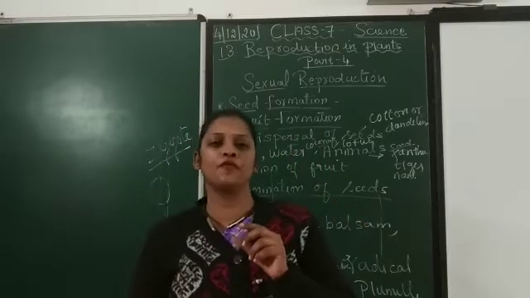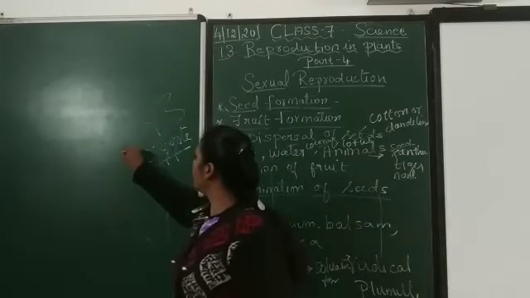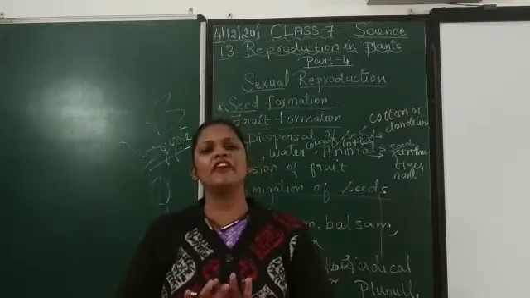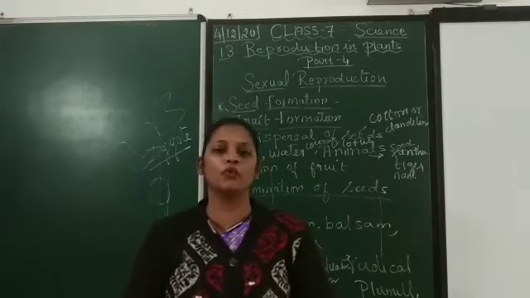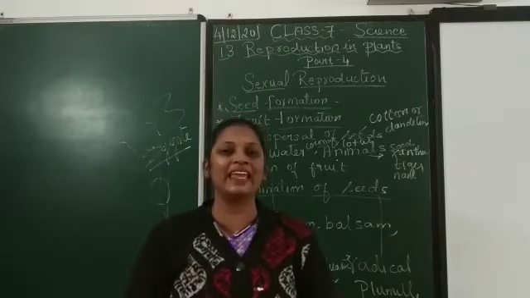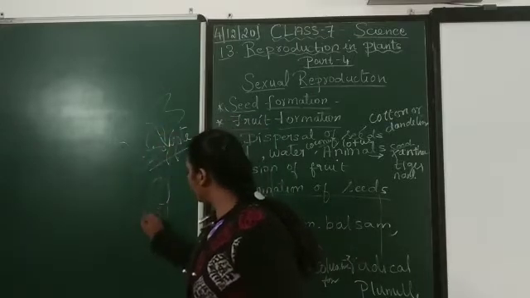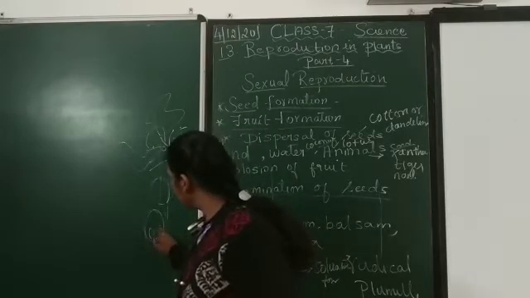After this formation, the petals, the sepals and the stigma, everything will fall down except the ovary. In the ovary, the ovule will be there, and the ovule will produce enough nutrition for this zygote. You may have seen an egg-like thing in the middle.